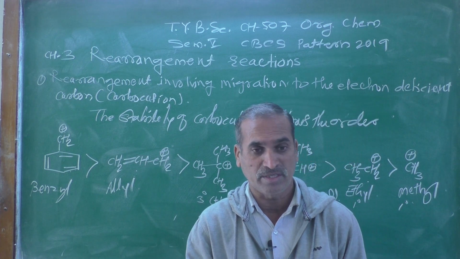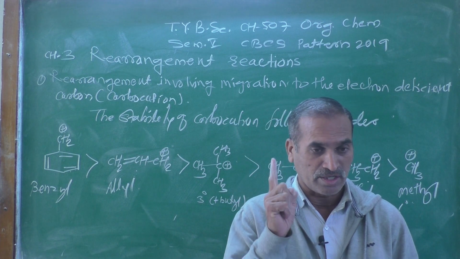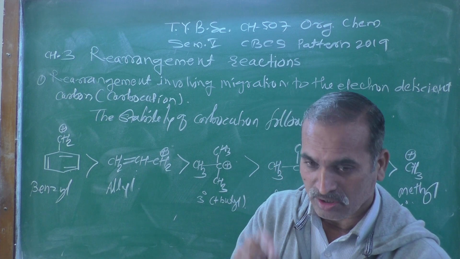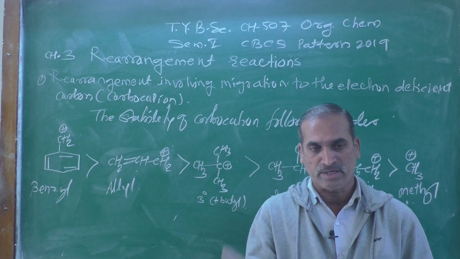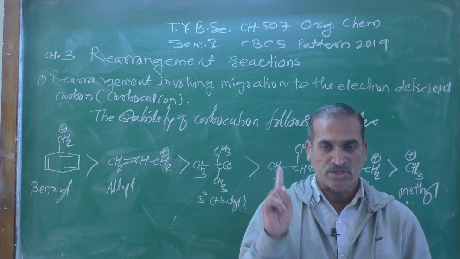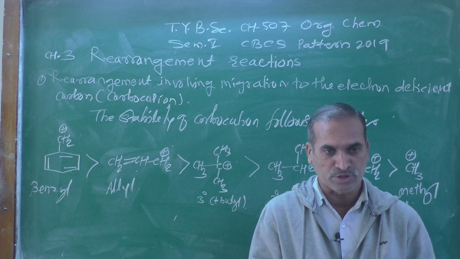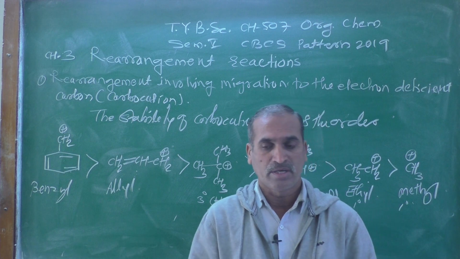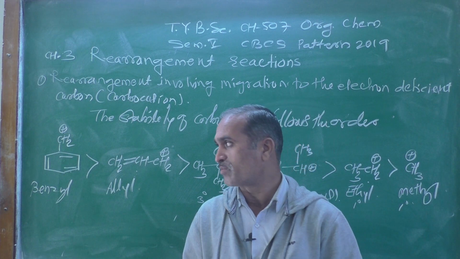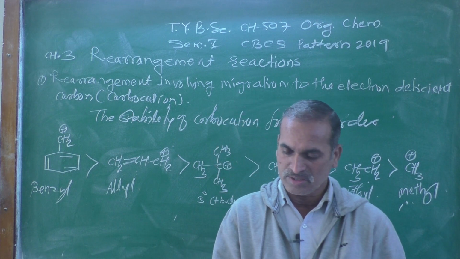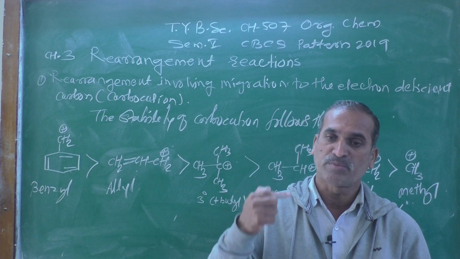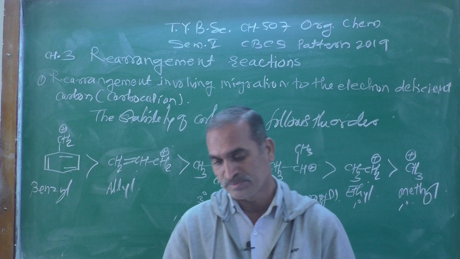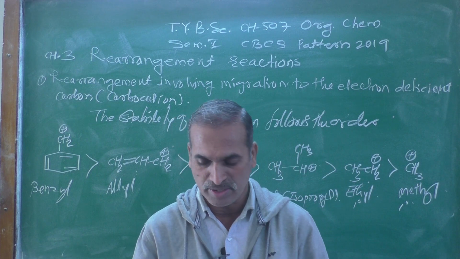Why does a rearrangement reaction occur? Remember, the fundamental point regarding a rearrangement reaction is that there must be a driving force behind it, and only then are rearrangement reactions possible. Otherwise it is a plain reaction.